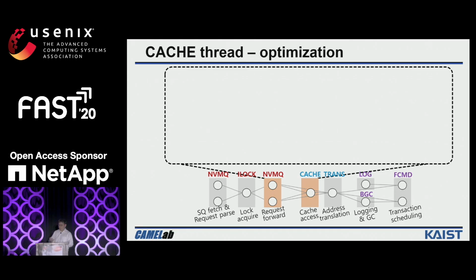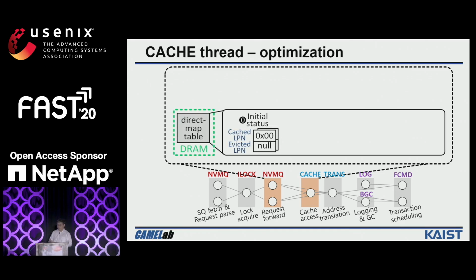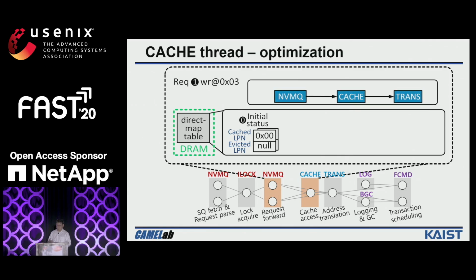We build a direct map table. Each entry will record the page number of the cached data as well as the data which will be evicted. Let's assume the page 0x00 is buffered in the DRAM buffer. When write request 1 comes, NVMQ will check and find a request miss.